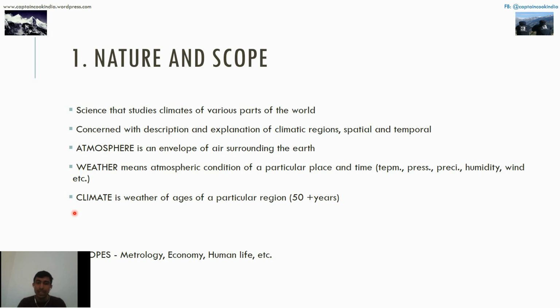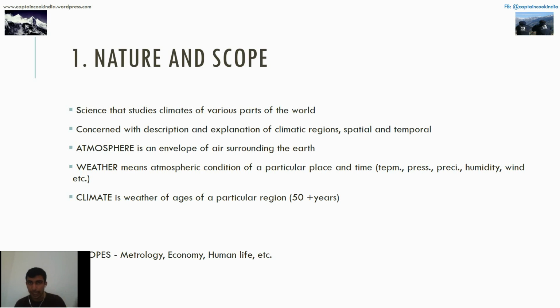Understood? And climatology is used in meteorology, in the day-to-day work of the met departments of different states and countries. It is used in the economy, similarly in fisheries and different areas of human life, as we know about the southern coast and all the different things, with reference to human and nature.